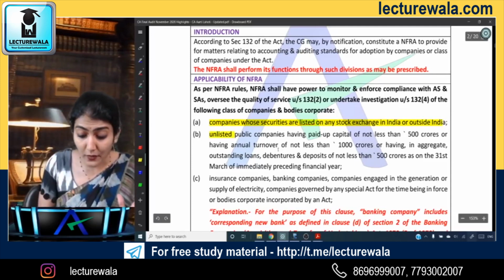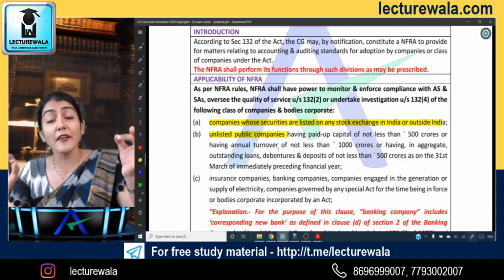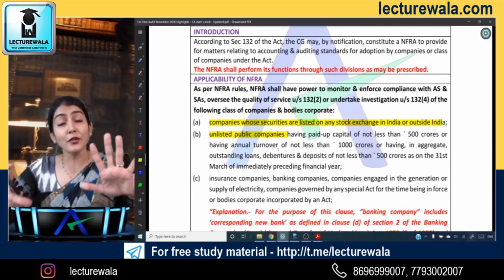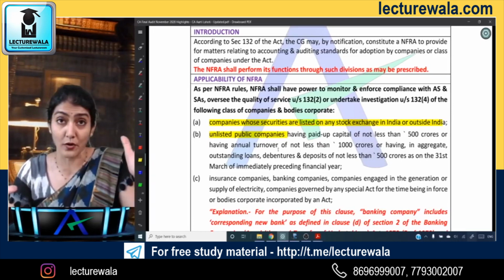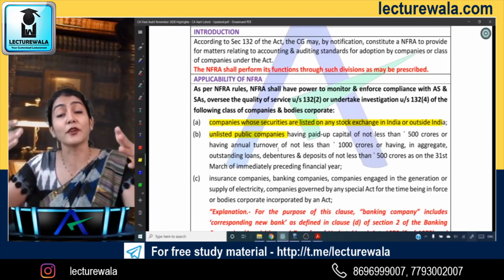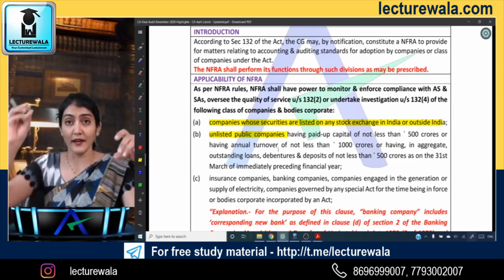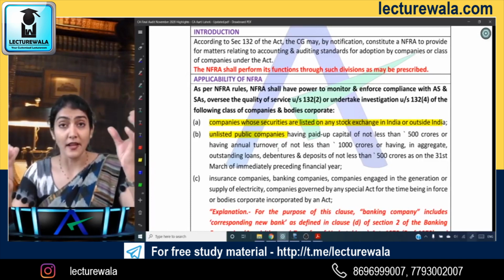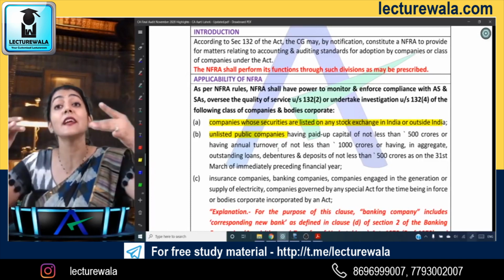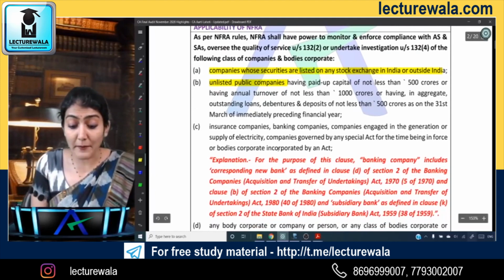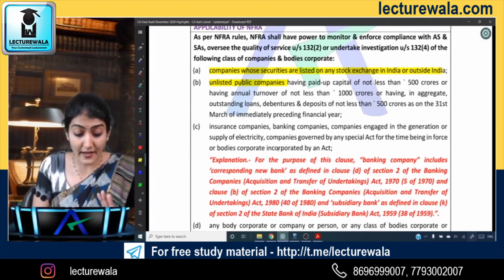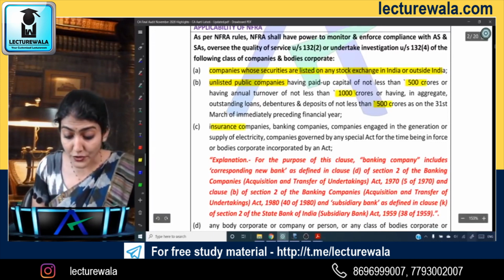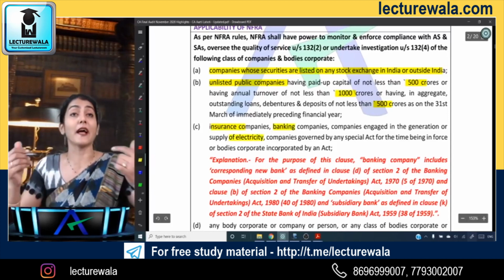After listed companies, you have the unlisted public company having paid up share capital of more than or equal to 500 crore, or having a turnover of more than or equal to 1000 crore, or having loan, debenture, deposit of more than or equal to 500 crore. So 500 crore, 1000 crore, 500 crore. Then the three best friends: insurance company, banking company, and the electricity supply company.